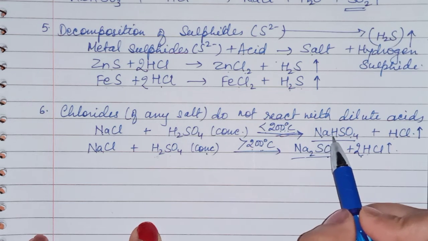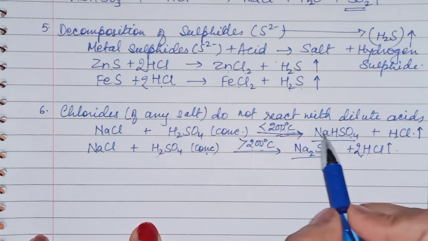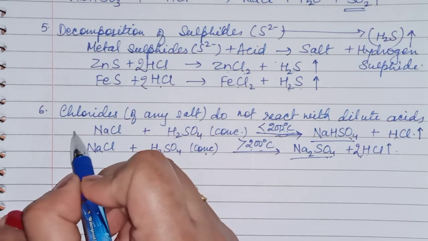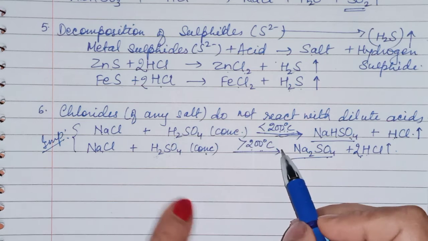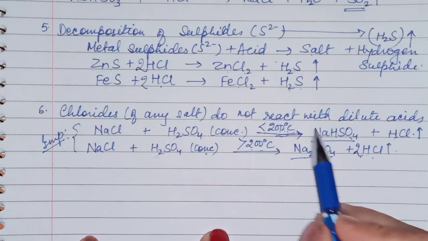In the other case, only one hydrogen is ionized into HCl and one is left here. That's why NaHSO4 is forming. So these two examples are very important for you. In the preparation of HCl gas chapter, we will learn this in detail.